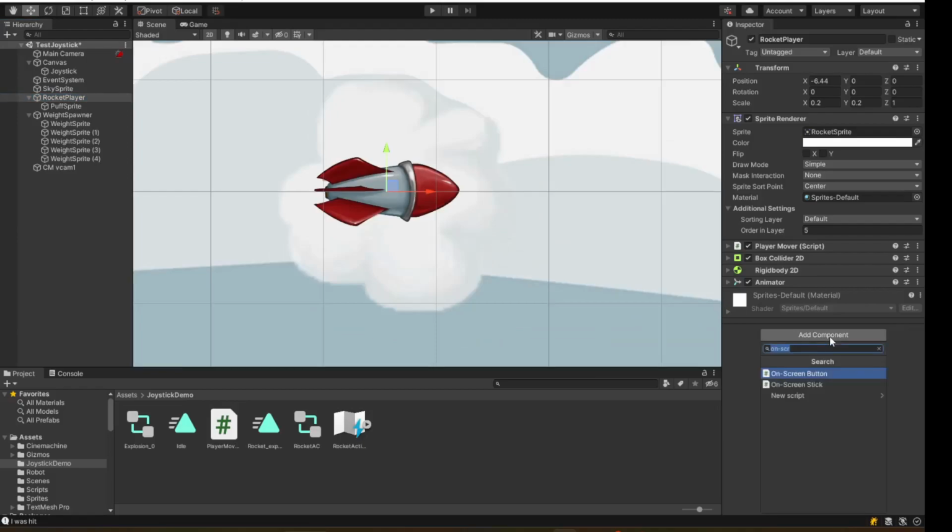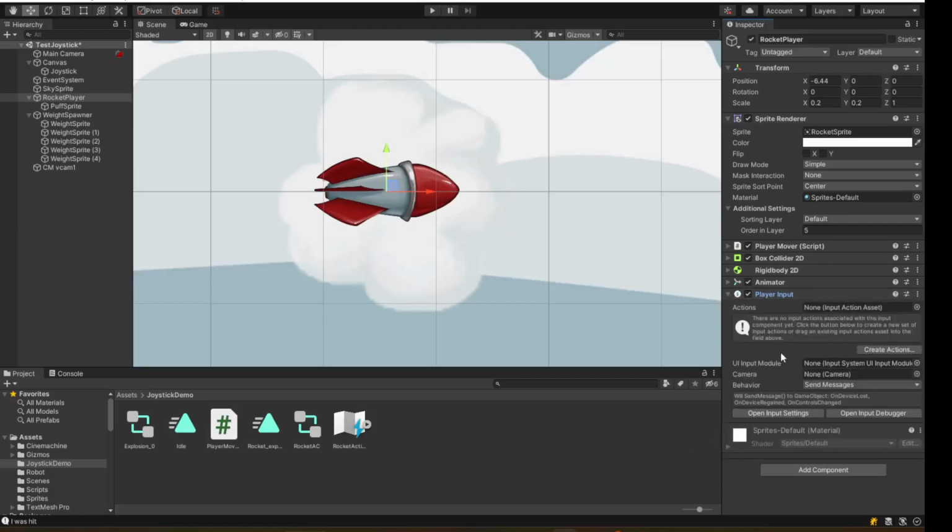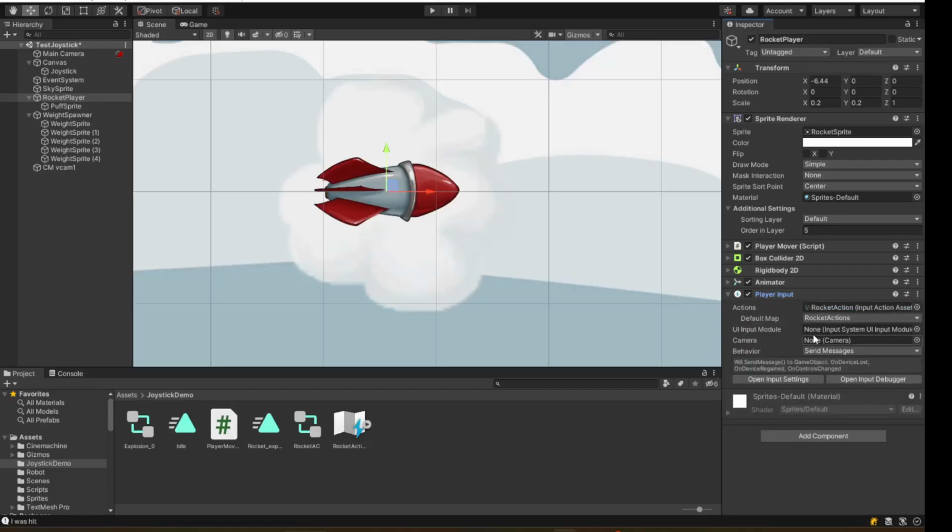On the player, first thing we do is we add a player input. This is also from the Unity input package. Now on the player input, you'll see we need an actions asset. So we grab the rocket actions that we created, put it there. And now we need to do a little something on our script for the player before we go on. So on my player, I put a player mover script, which is over here.